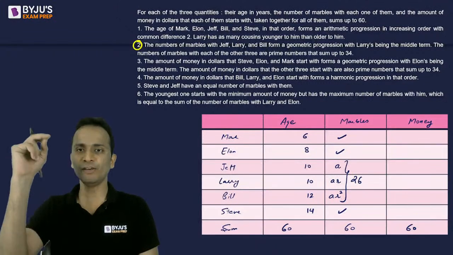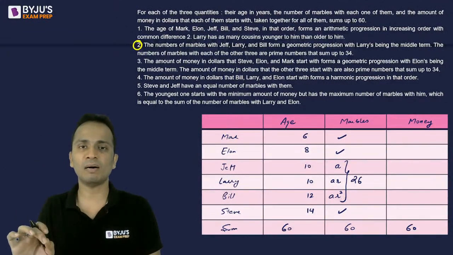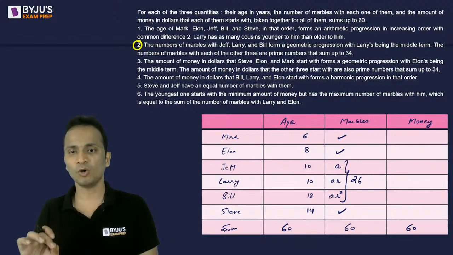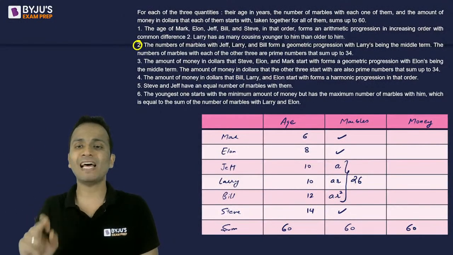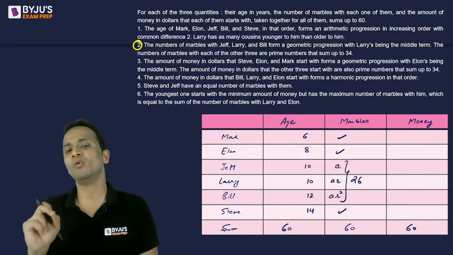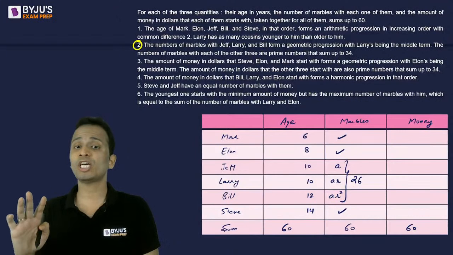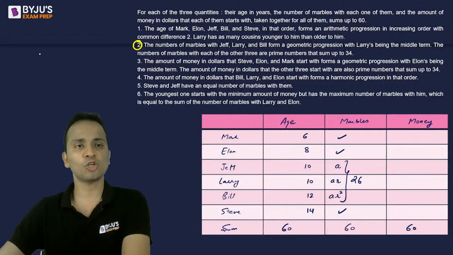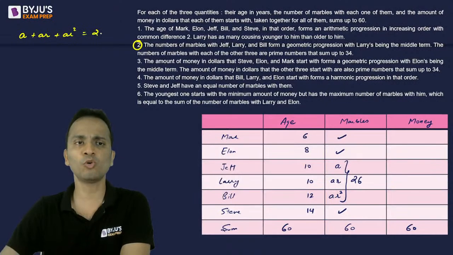So I can say that Mark, Elon and Steve have numbers of marbles which are prime numbers that sum up to 34. That means the value for Jeff, Larry, and Bill will add up to 26. So I need three numbers in geometric progression whose sum is 26. Let's solve this. A plus AR plus AR square is equal to 26.